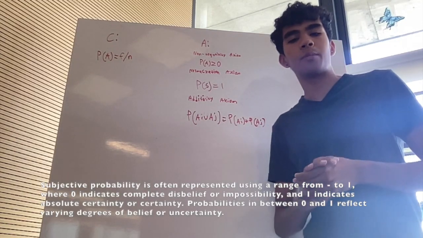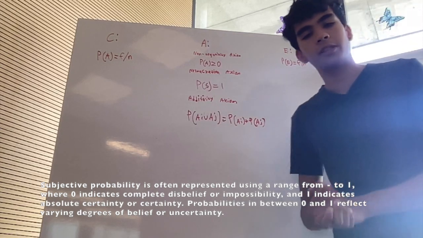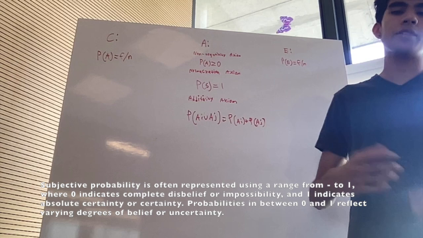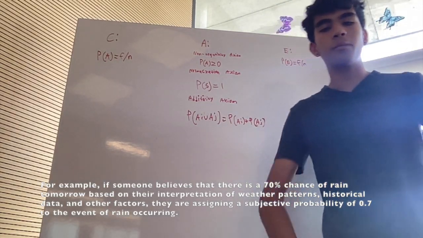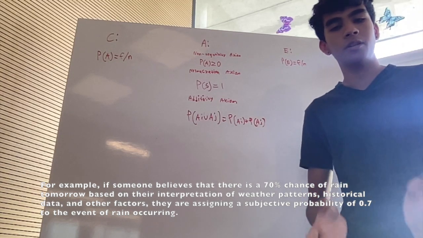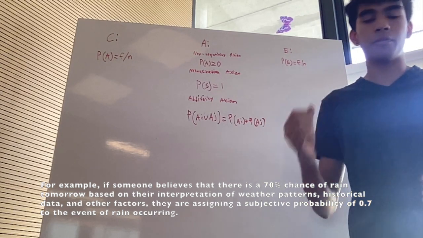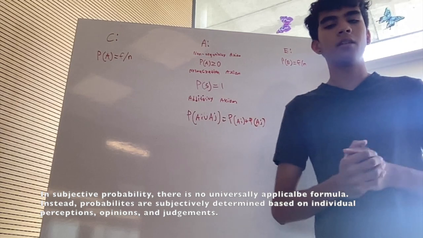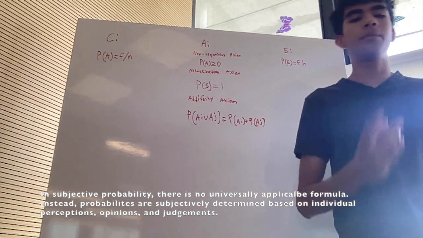Subjective probability is often represented using a range from 0 to 1, where 0 indicates complete disbelief or impossibility, and 1 indicates absolute certainty. Probabilities in between 0 and 1 reflect varying degrees of belief or uncertainty. For example, if someone believes that there is a 70% chance of rain tomorrow based on their interpretation of weather patterns and historical data, along with other factors, they are assigning a subjective probability of 0.7 to the event of rain occurring. In subjective probability, there is no universally applicable formula. Instead, probabilities are subjectively determined based on individual perceptions, opinions, and judgments.